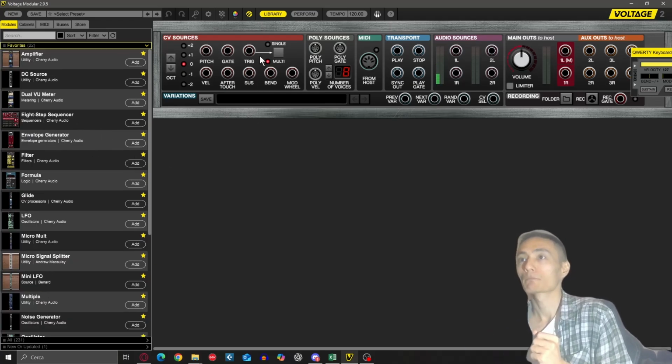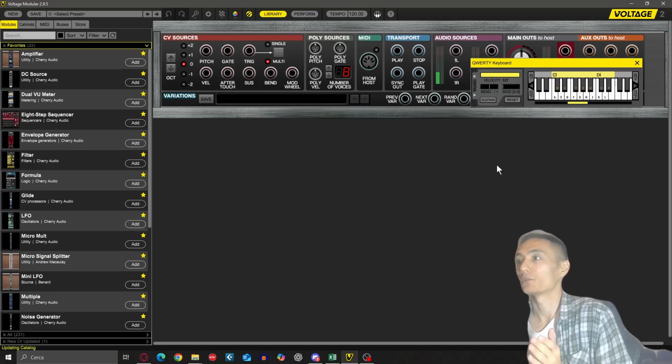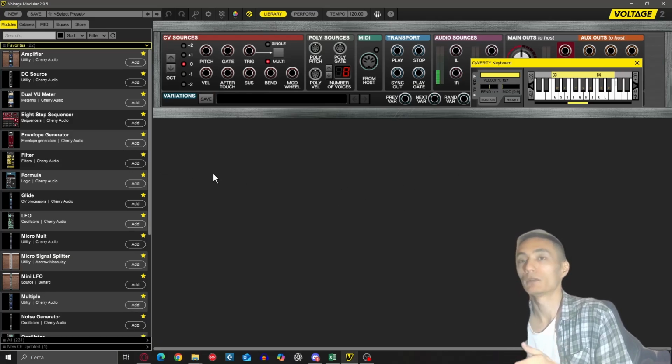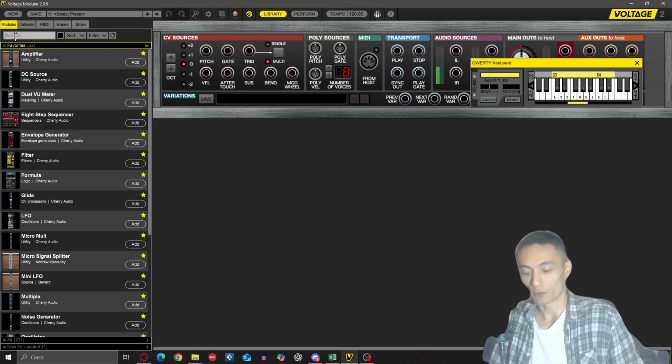Let's begin. So, the bass patch. To do so, I remind you that you need to load the modules that are in a single voice architecture. Okay, so one oscillator, one filter, one amplifier, and two envelopes. And then, yes, a multiple to duplicate the gate signal. We will get there.